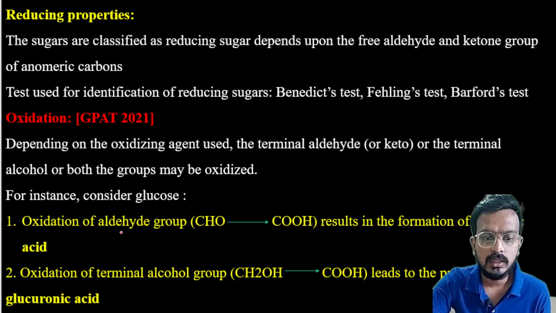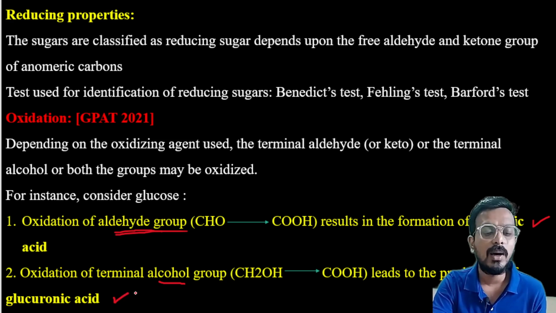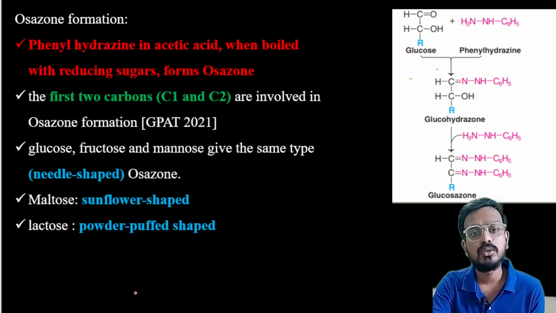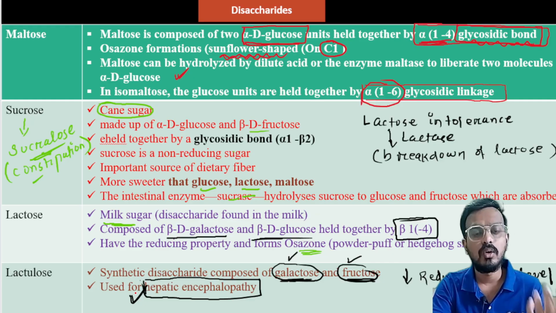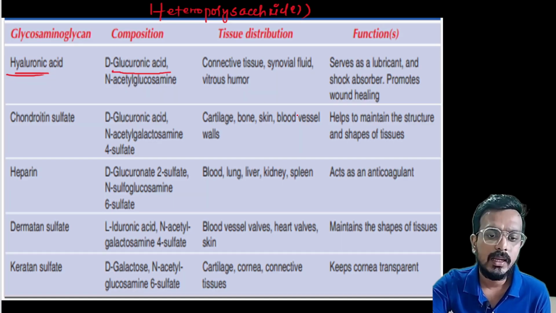If the aldehyde group is oxidized, we will get gluconic acid, whereas if the terminal alcohol group is oxidized, we will get glucuronic acid. If a question asks how glucuronic acid is obtained: when the terminal alcohol moiety gets oxidized, we get glucuronic acid. And the other component is N-acetylglucosamine.